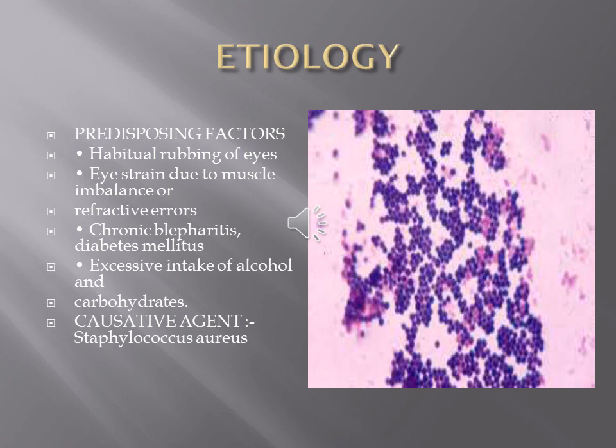revise the condition and then concentrate on the systemic therapy also to prevent further recurrence. The common etiological factor here is Staphylococcus aureus infection, which is a common commensal in the eyelid, the surface of the eye and the conjunctival sac, but it takes the upper hand and starts giving rise to manifest infections in cases of some predisposed conditions.